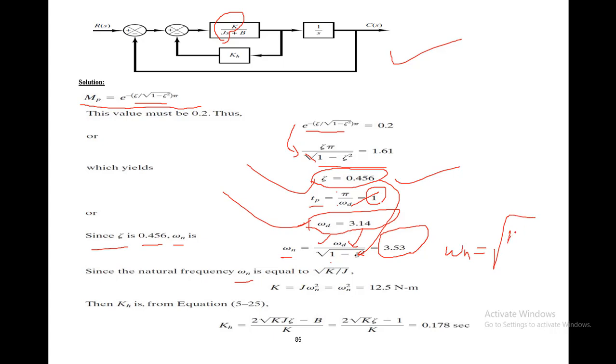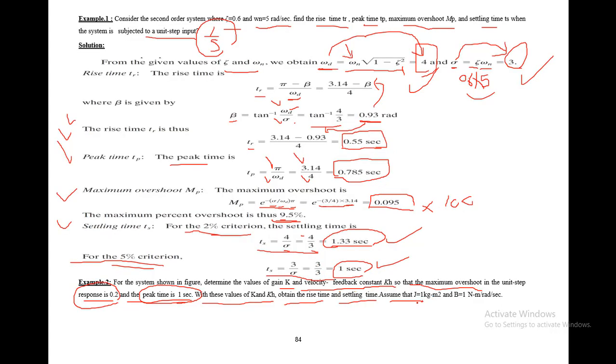To find the value of k we have to separate this k, so we take the square, and this j will then be multiplied over this side. So you will get the equation k equals j omega n square, and it is mentioned in the question that we have to assume that j is equal to 1.